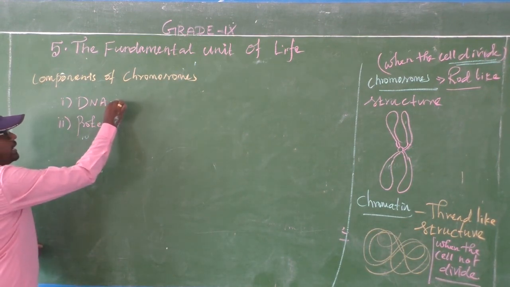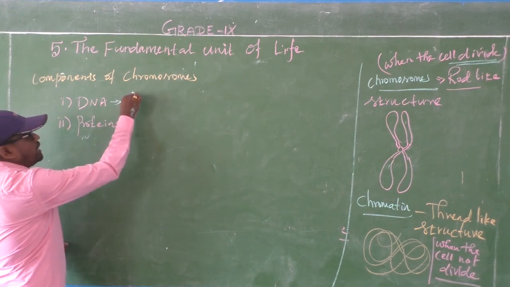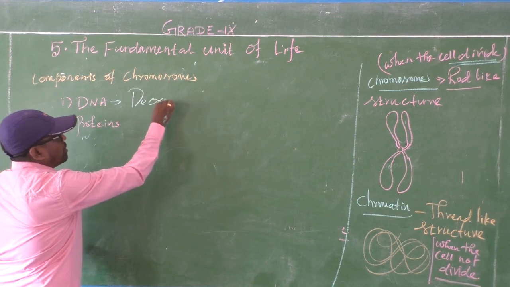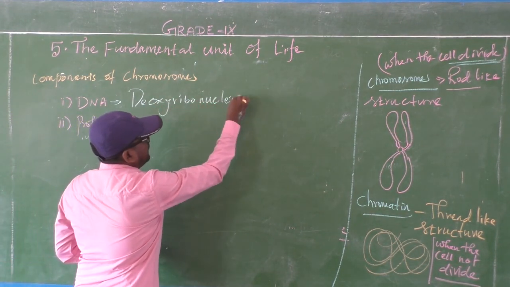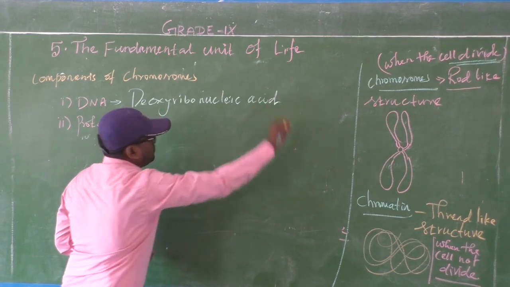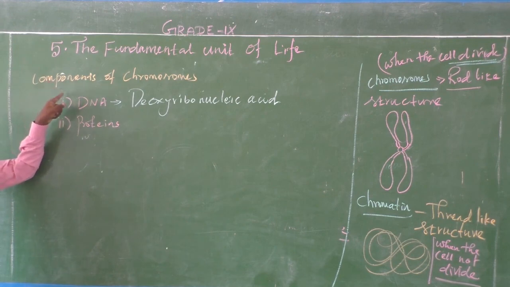What is DNA? DNA is a genetic material. The expansion of DNA is deoxyribonucleic acid. DNA is present in the chromosome.